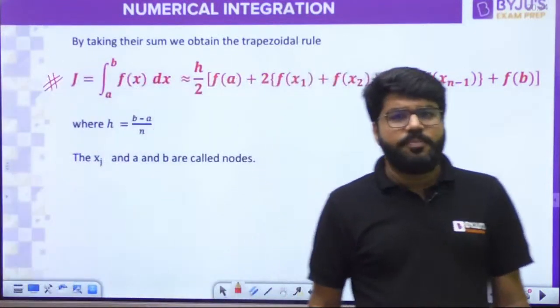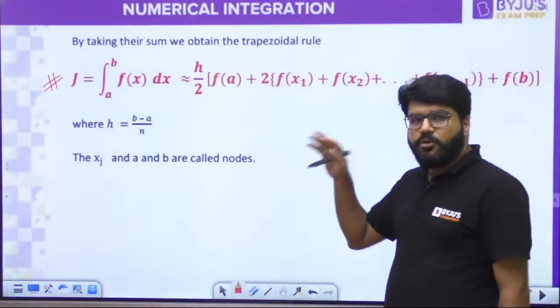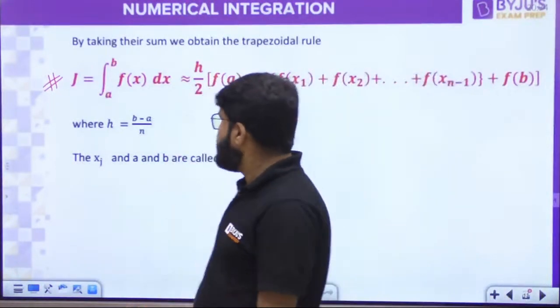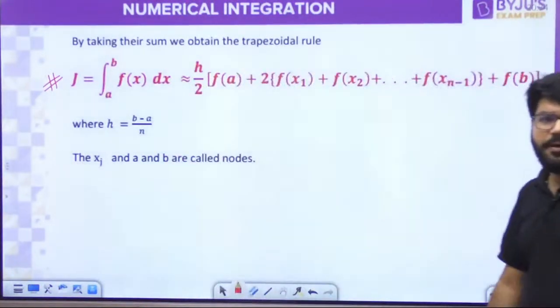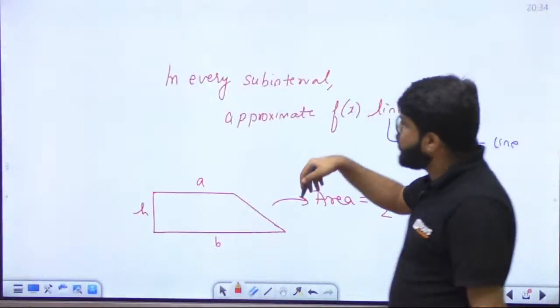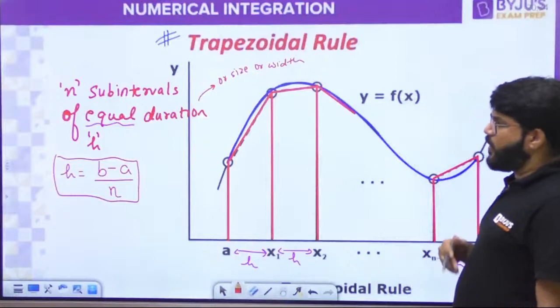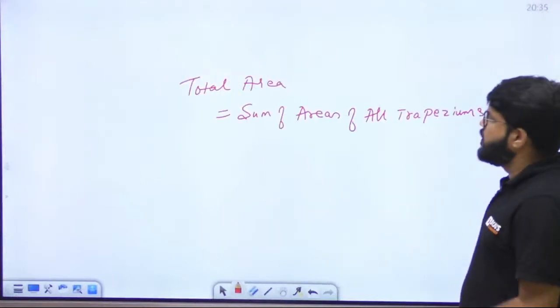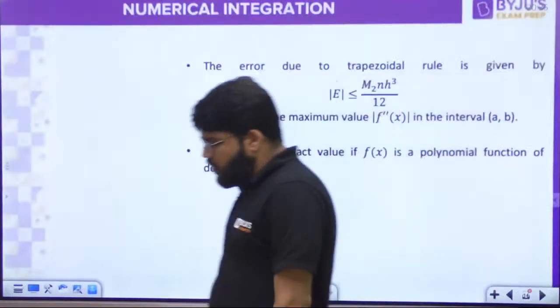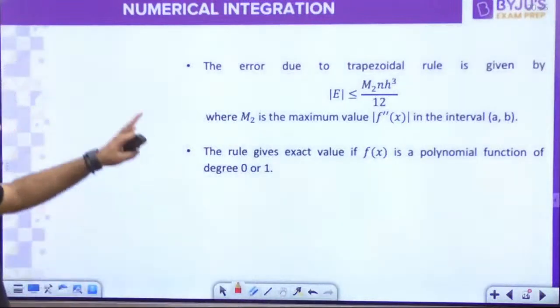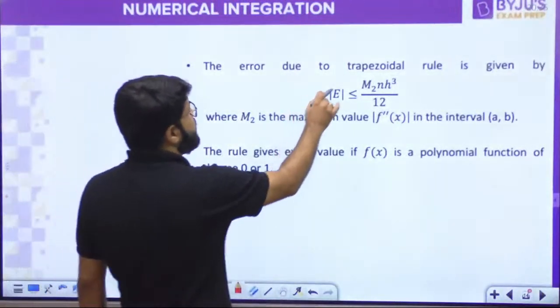Before coming to the formula, I am just giving you the logic. There is no need to derive here, but at least the logic is required for the concept based question. Next is Simpson's rule, but before going to Simpson's rule, let us see the error. There are some more things you must remember.